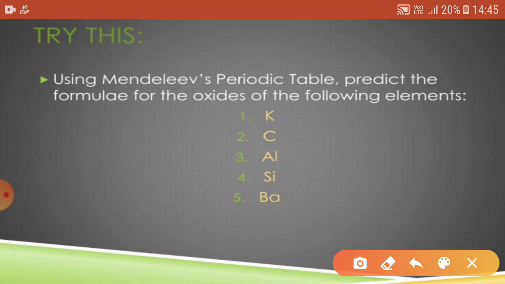question: using Mendeleev's periodic table, can you predict the oxides of the given elements? An oxide is basically the reaction with oxygen. The first element is potassium, which lies in the first group, and the formula of the oxide will be K2O. Similarly, carbon lies in the fourth group, and the formula of the oxide will be CO2.